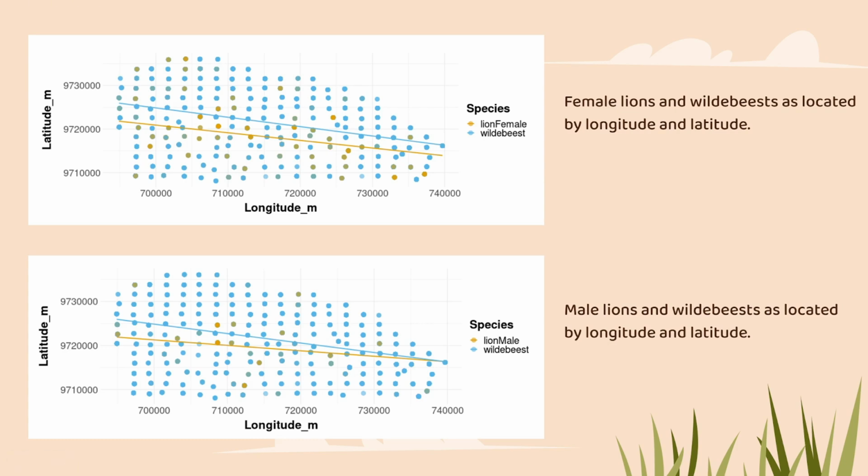Within both the male and female lion graphs, we see more dots that are a combined blue and orange color than we see just orange. Just orange would be lions in an area, which points to the conclusion that lions inhabit areas with wildebeest more than they inhabit areas without them. There are grayish, greenish, bluish dots all over the place on both graphs, and there are more of these discolored dots than there are just orange dots.